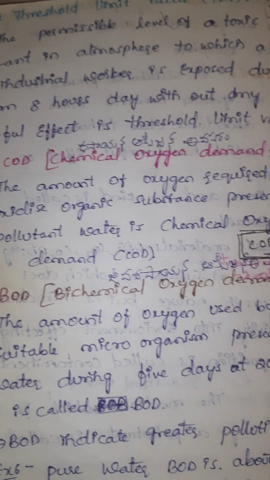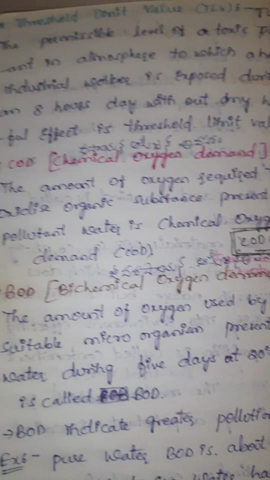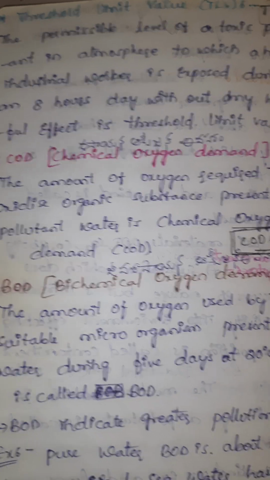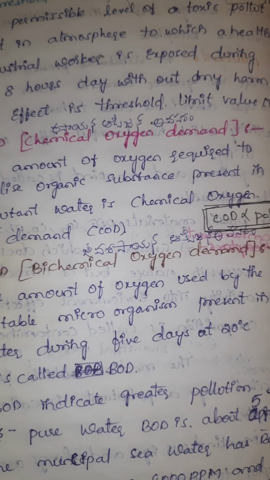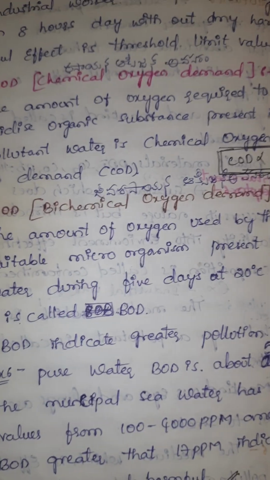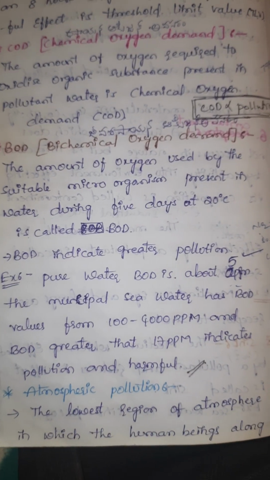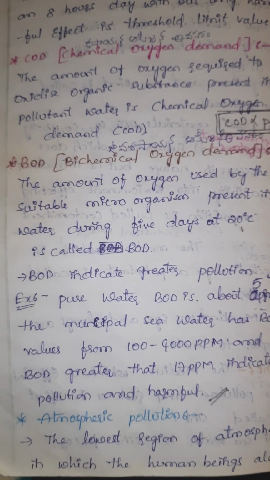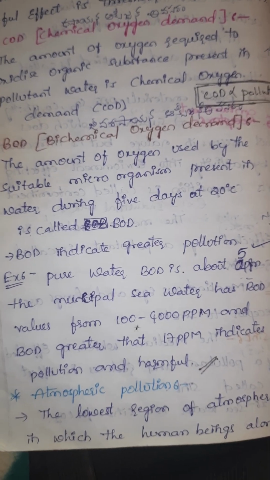Next, COD, chemical oxygen demand. The amount of oxygen required to oxidize the organic substance present in the polluted water is chemical oxygen demand. COD is directly proportional to the pollution. BOD: the amount of oxygen used by the suitable microorganism present in the water during 5 days at 20 degrees centigrade is called BOD.